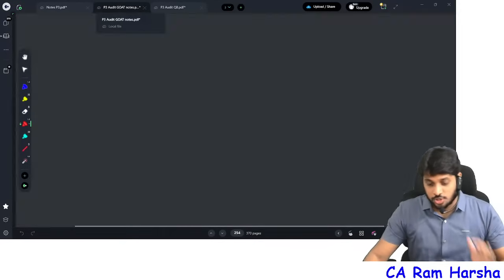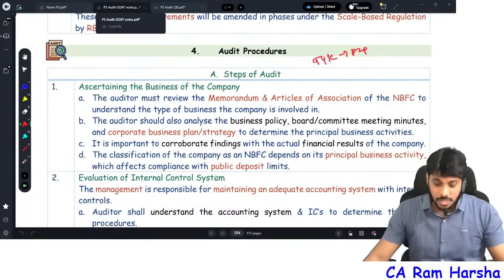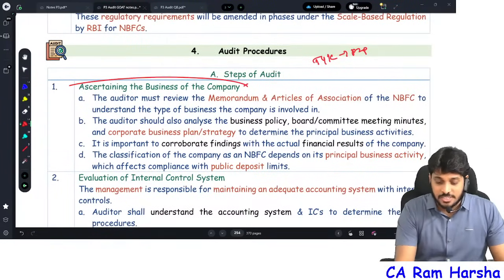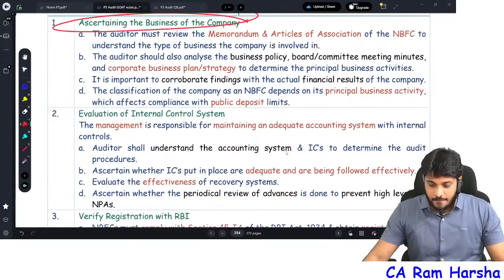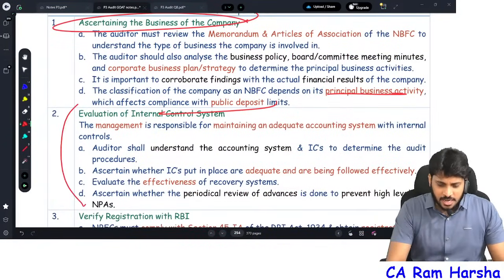Okay, that is most important. From here until the end of the chapter, I will only cover important points. So what are the steps in auditing an NBFC? First, understand the business of the NBFC, whether the principal business activity conditions are satisfied or not. Look at the internal control system of the NBFC.